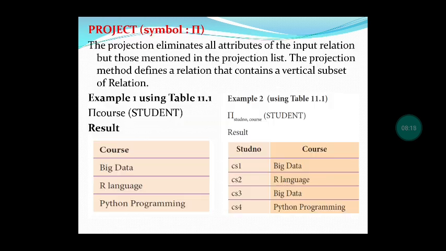Next, project. Projection eliminates all the attributes of the input relation except those listed, and here is an example for project. The project symbol, course of student. All the courses available in the table will be displayed. And the second example, project student number, course of student. The table name is student, so you have to give the table name. So student number and course have been displayed here.